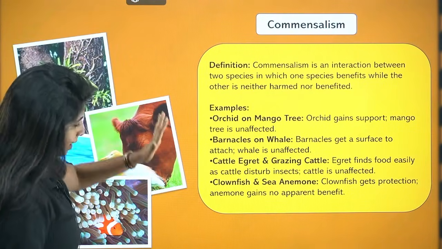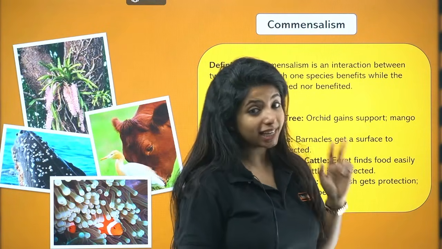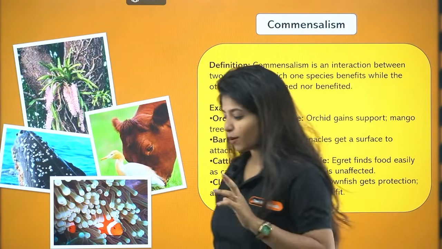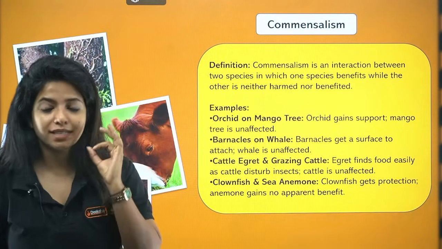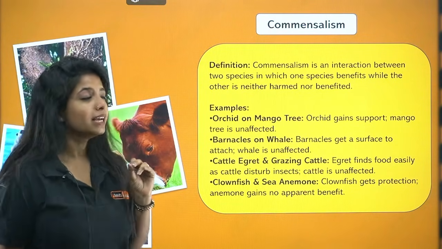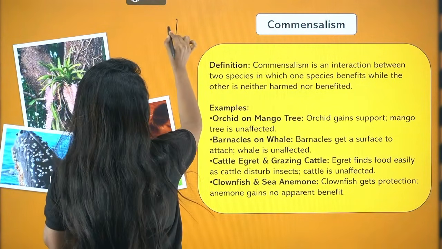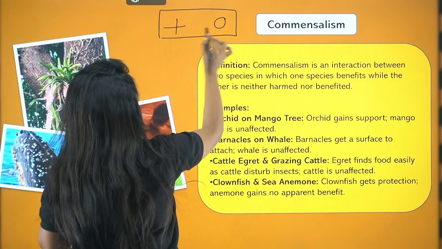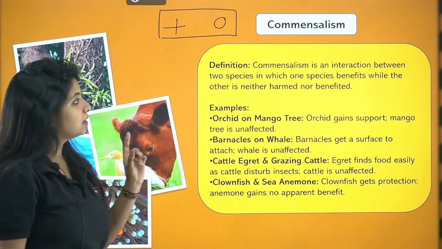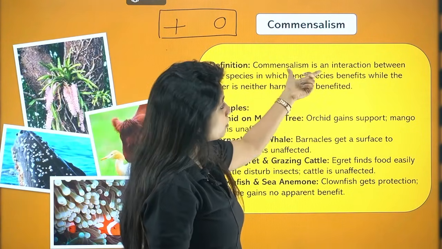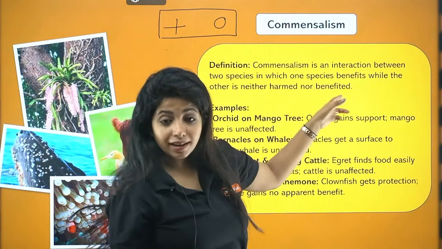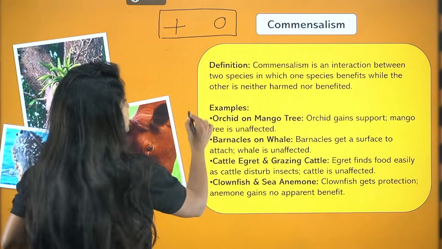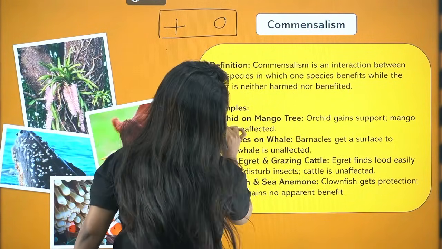That's all about parasitism. And now we come to the second last population interaction, which is commensalism, which is one of my favorite also. Commensalism is a relationship where one organism gets the benefit, other organism is neither harmed nor benefited, which is why it is a +0 relationship. It's an interaction between two species in which one species benefits while the other is neither harmed nor benefited. Example, orchid on the mango tree.